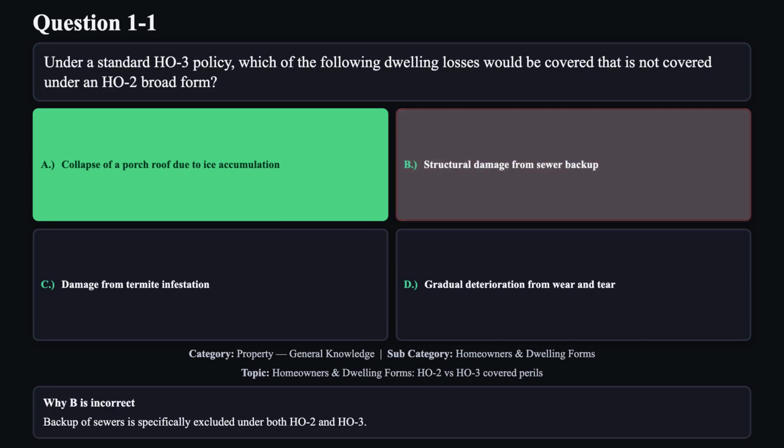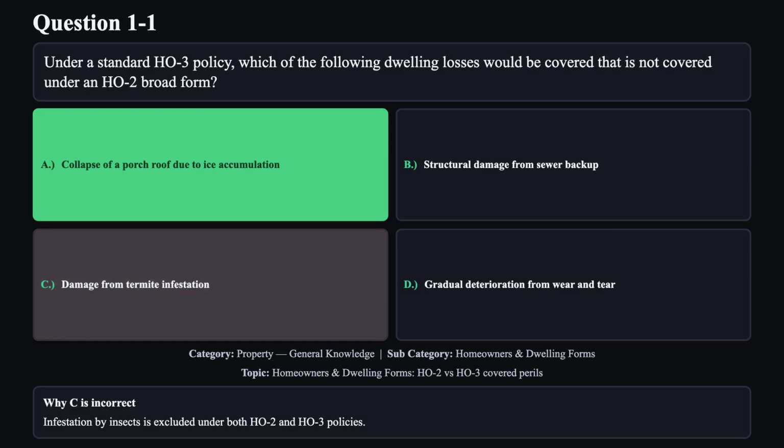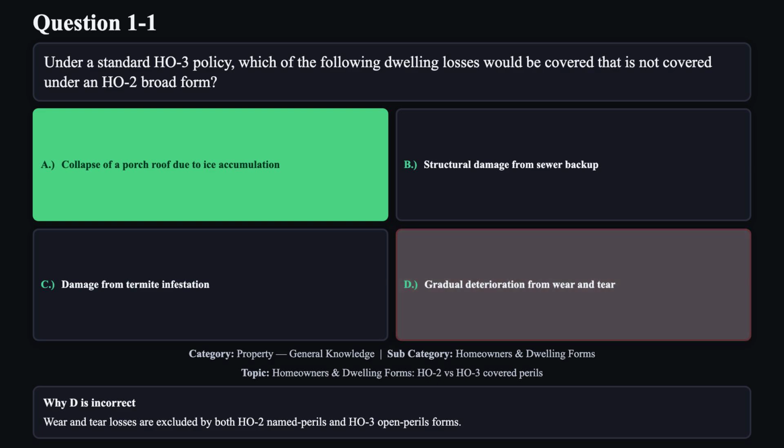Reason B is not correct. Backup of sewers is specifically excluded under both HO2 and HO3. Reason C is not correct. Infestation by insects is excluded under both HO2 and HO3 policies. Reason D is not correct. Wear and tear losses are excluded by both HO2 named perils and HO3 open perils forms.